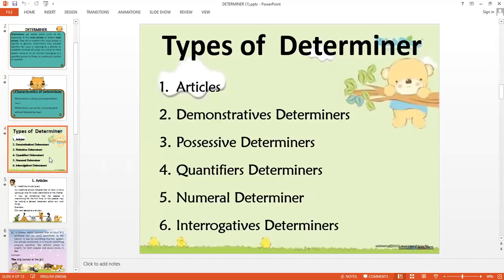Types of determiners: articles, demonstratives, possessives, quantifiers, numerals, interrogatives. Now, these words may appear to you that we have done, yes, we have heard, we have done in our junior classes, but they are very, very simple if you try to understand them. Articles we have done, a boy, so a is an article, and the definite article, indefinite article, right?